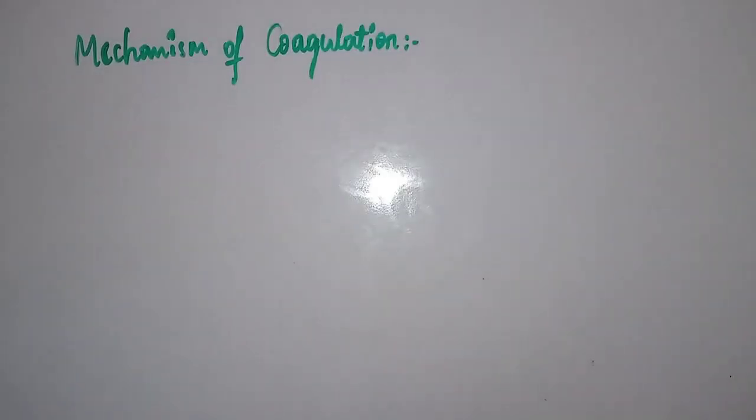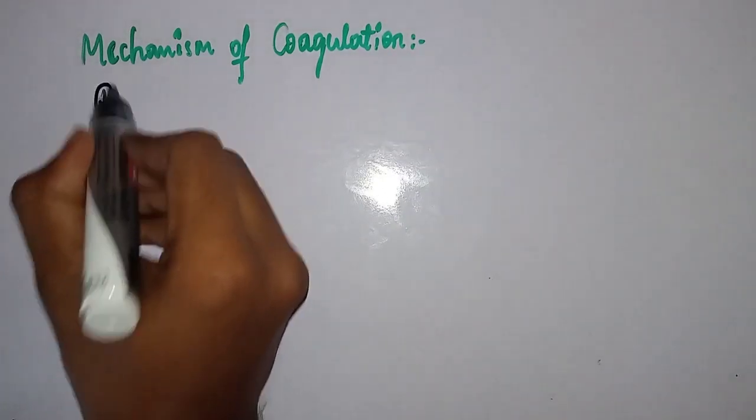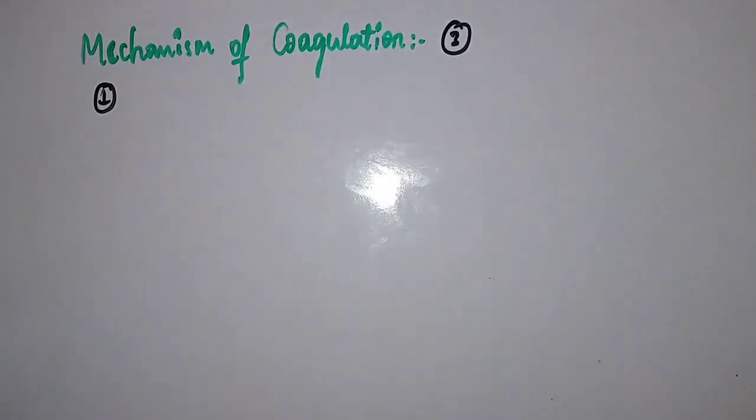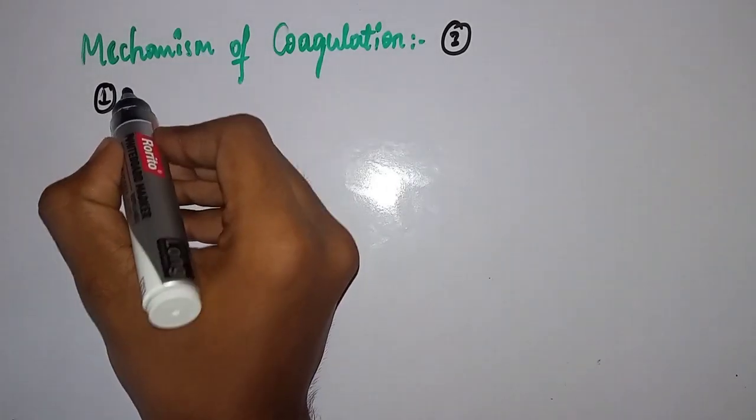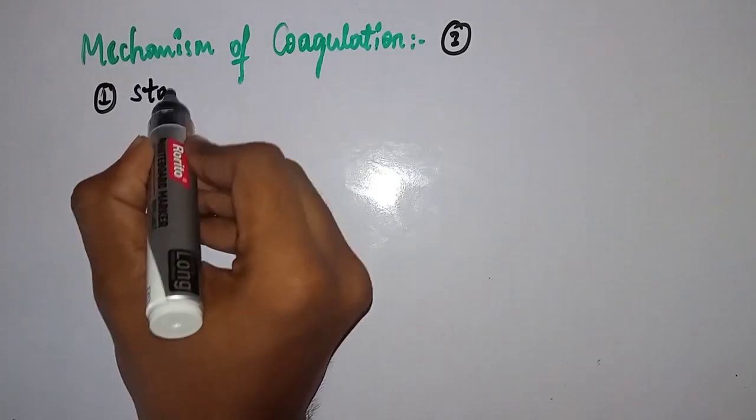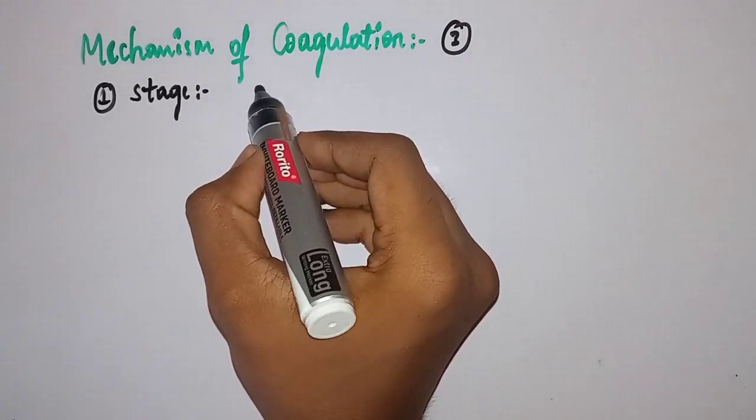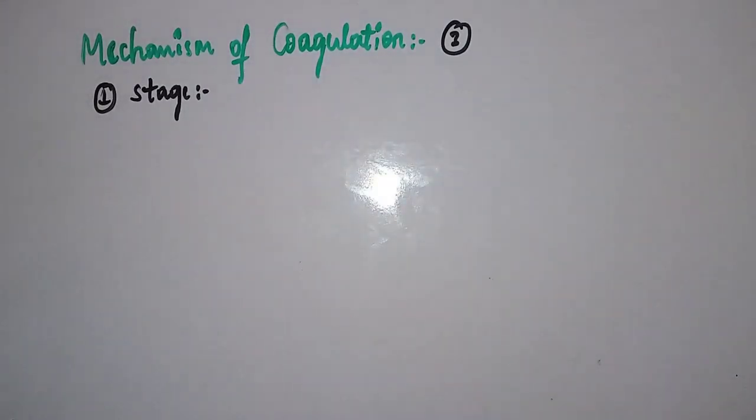Mechanism of coagulation. So, what is the mechanism of coagulation? See, there are 3 steps, or better to say stages. First stage is the activation of factor 10. As I said previously, remember factor 10, or Stewart-Prower factor, is an important factor, right?